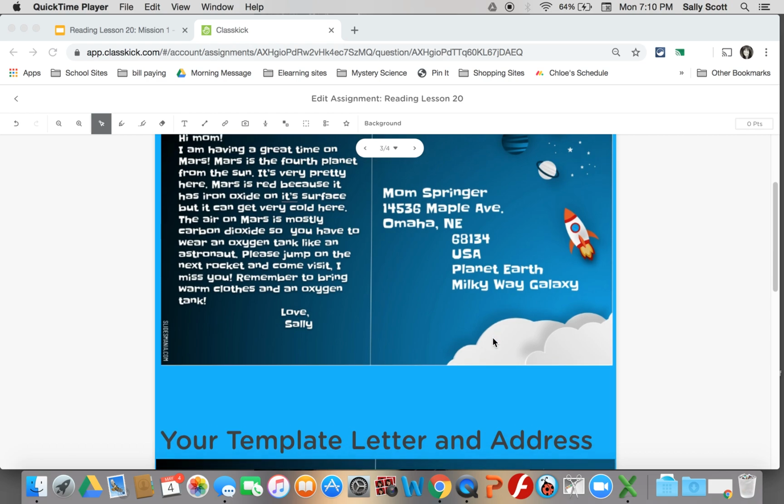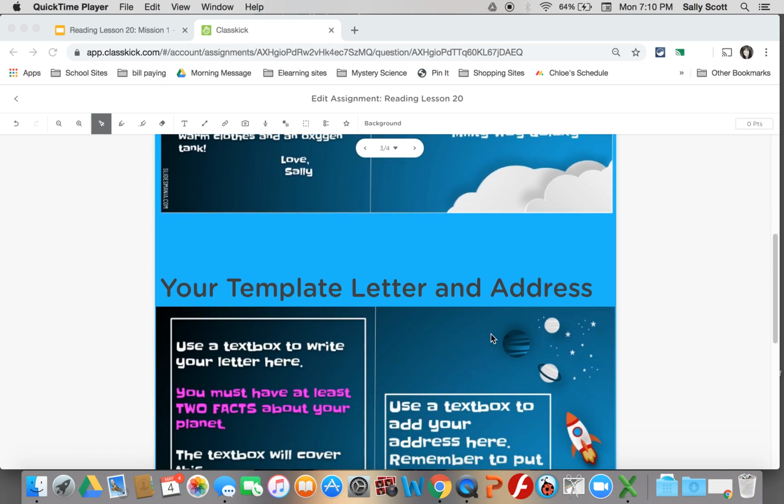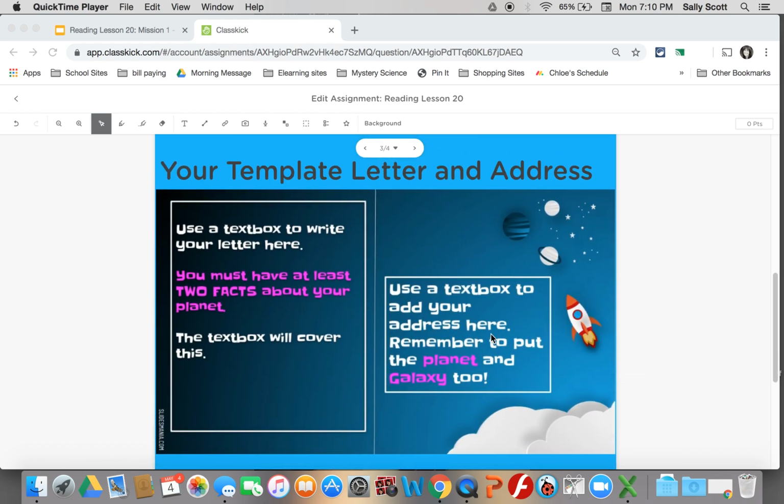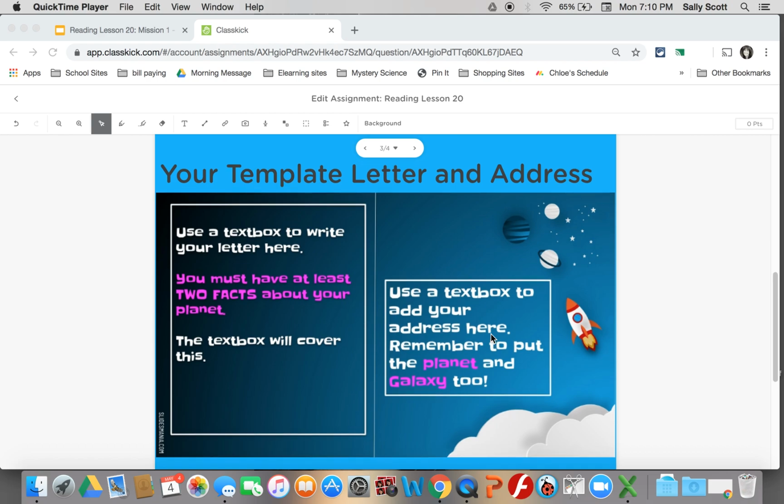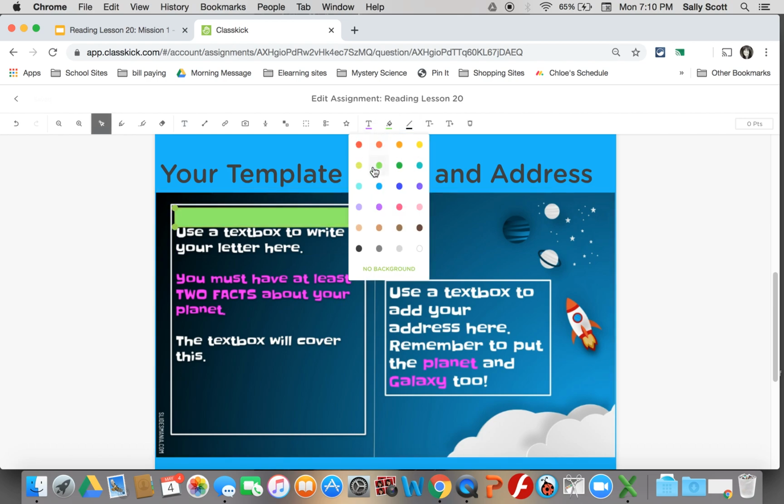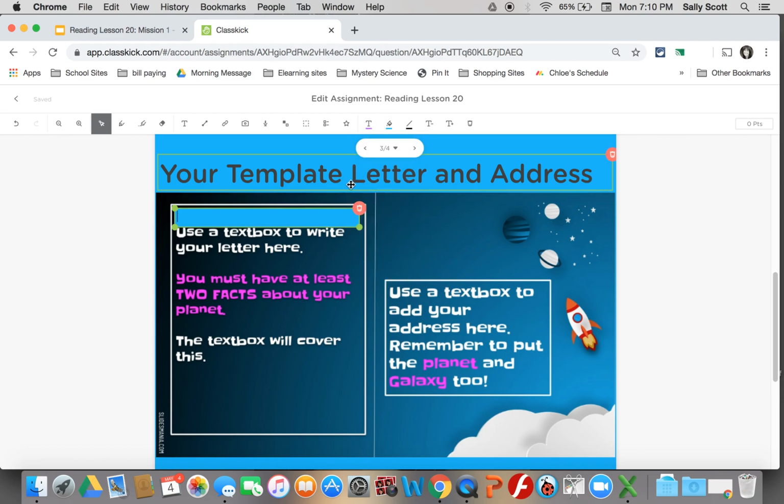When you scroll down, you will see where you will actually write your letter. You're going to use your tools in ClassKick. Grab a text box to write your letter here. There's my text box. Write my letter. And you can choose whatever color background you want here. Maybe you want a blue background. Maybe you want to match the background that's there. Whatever you choose to do, that's fine.